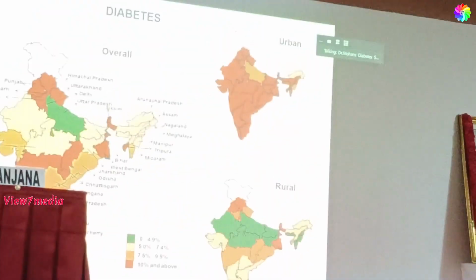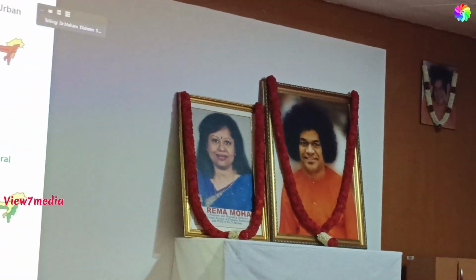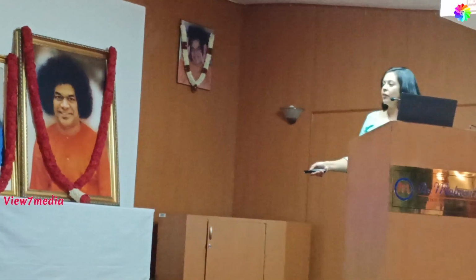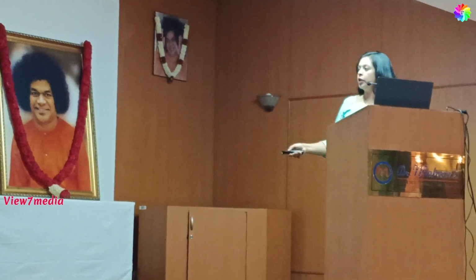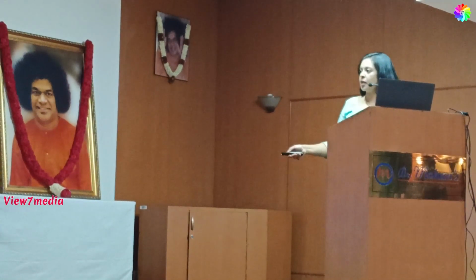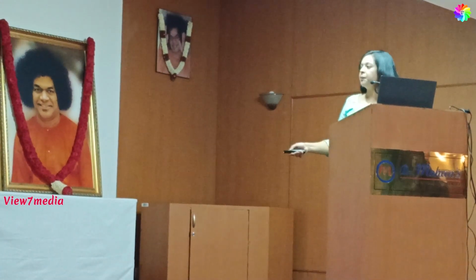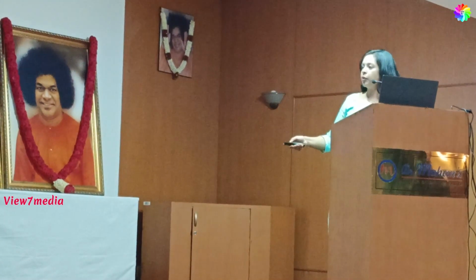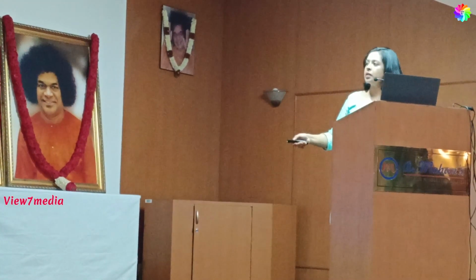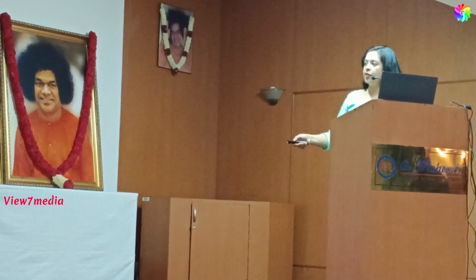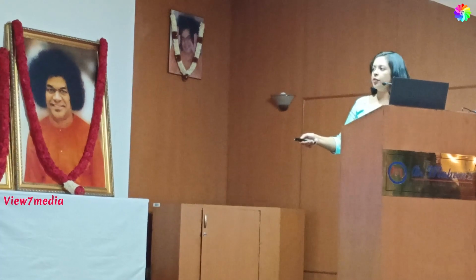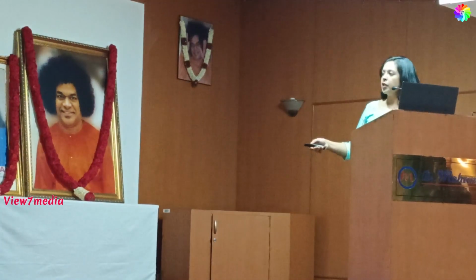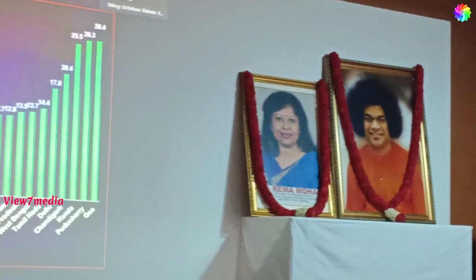This is urban India. If you go to rural, there's more heterogeneity. You'll see higher prevalence mostly in the south, some parts of the north as well, with lower prevalence in the east and some of the central parts of India. Now if you combine that, look at the diabetes prevalence, highest in the south. All the south states are in red, and of course we have Punjab, Uttarakhand, Delhi, etc. also in red with yellows here. So this is the diabetes prevalence.